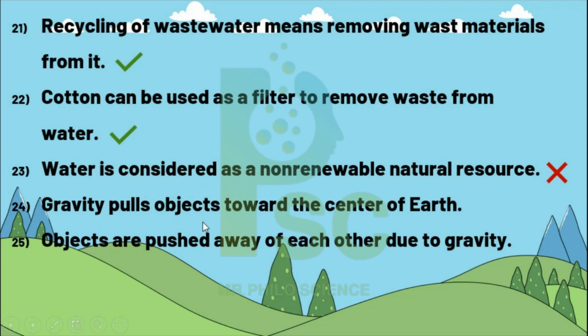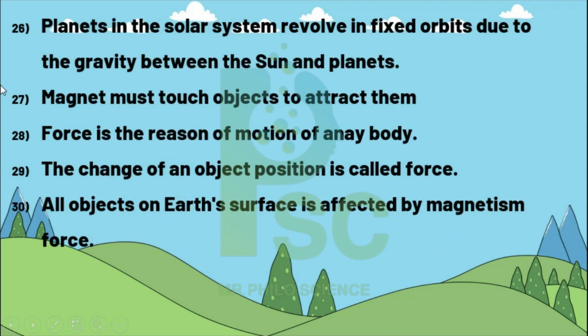24. Gravity pulls objects towards the center of the earth. Right. Objects are pushed away from each other due to gravity. False, of course. Number 26. Planets in the solar system revolve in a fixed orbit due to gravity between the sun and the planet. Right. A magnet must touch objects to attract them. Must be touched? No, of course, that's false. These are non-contact forces.